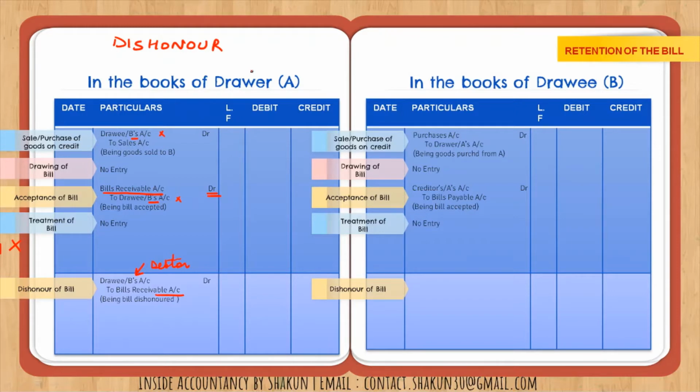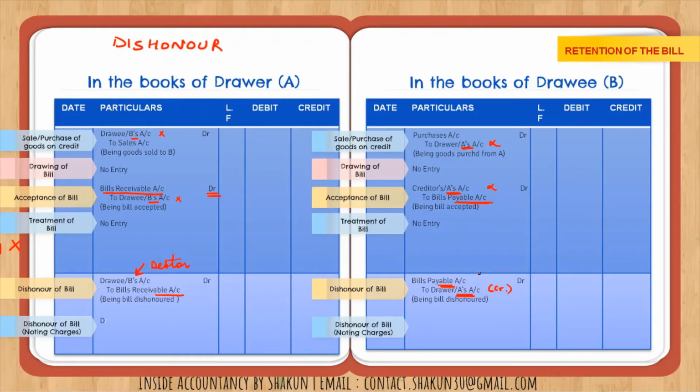In the books of the drawee, what will be the entry for dishonor? Our entry will be bills payable account debit to the drawer, A, because A again becomes the creditor. A was our creditor, then we debited it, so A's account was not existing in the books. Now again A has been credited because he has become your creditor again, and the bills payable, the liability which was created, since the bill is dishonored, we have debited it and cancelled this account as well. Now in case there is dishonor of the bill, but along with the noting charges. Noting charges are also there. Then how will this entry be shown?